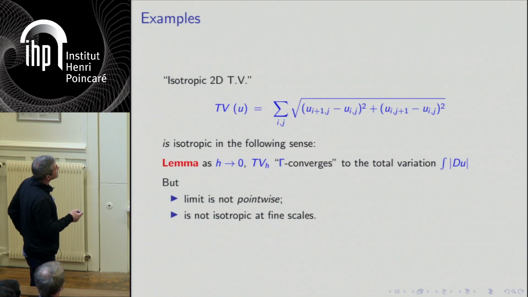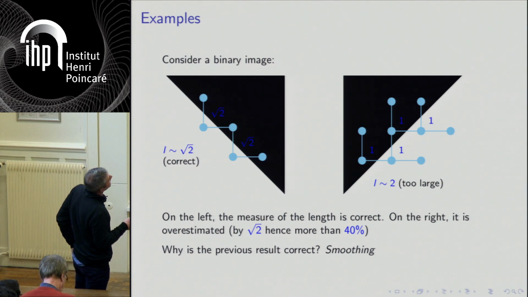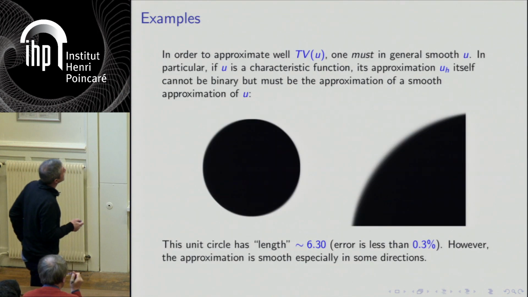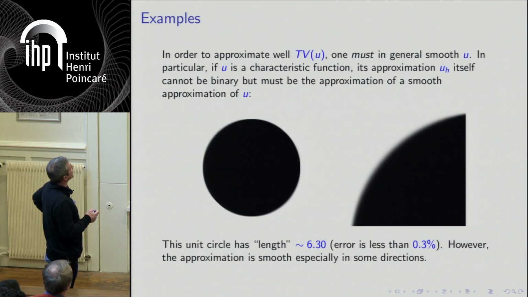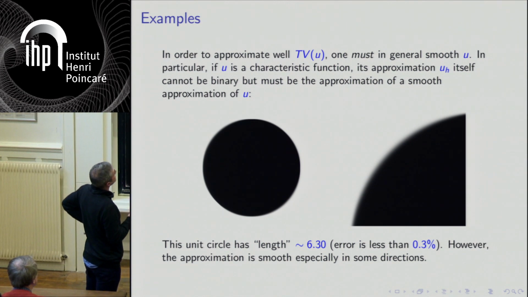But still, this result is true, and this result means that when you minimize your energy, you will never find this. And what will you find? You will find a smooth version of that, because if you smooth this and then compute the same, you can find back that you get essentially an energy of square root of 2. And this is very clear on experiments. If you solve this discrete approximation of the total variation and find any problem whose solution is a disk, which is easy, then you will get a smooth disk.